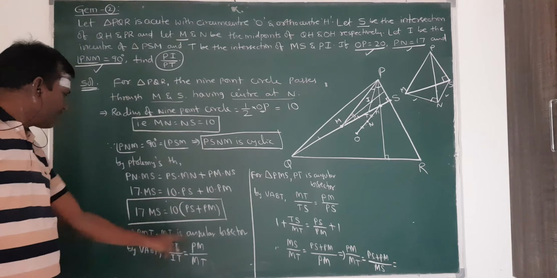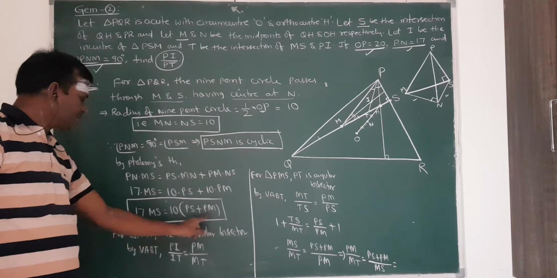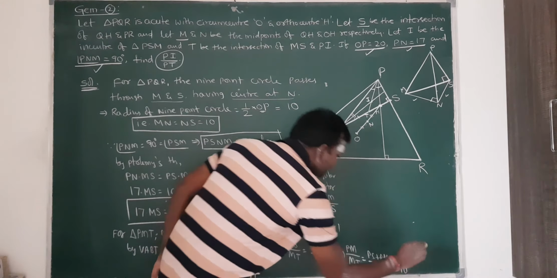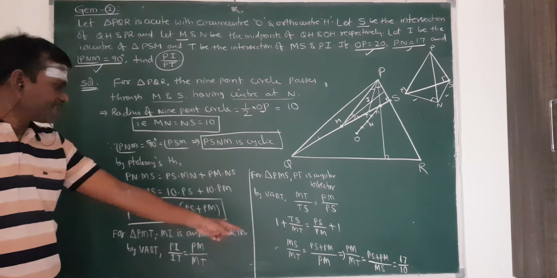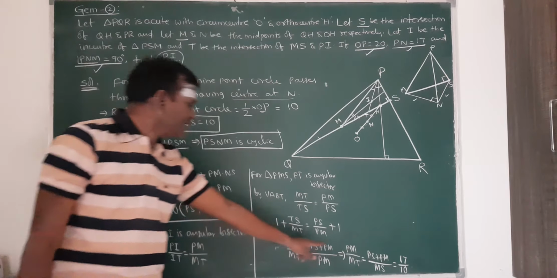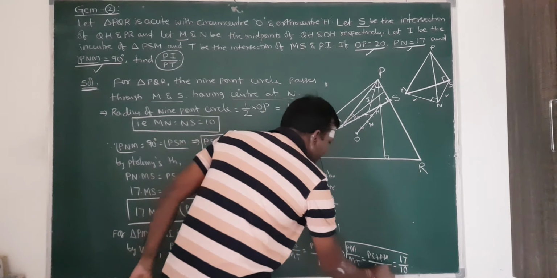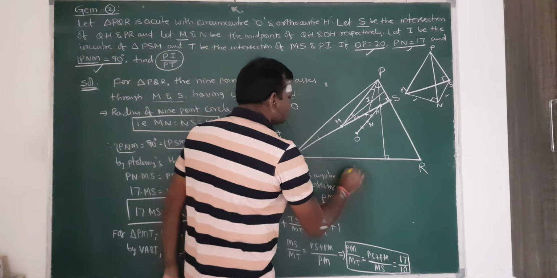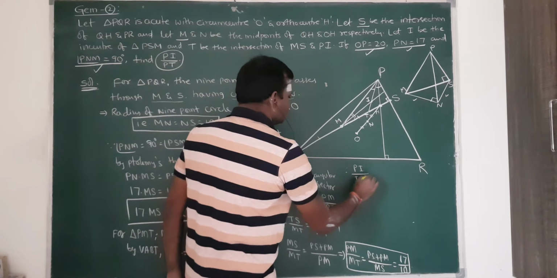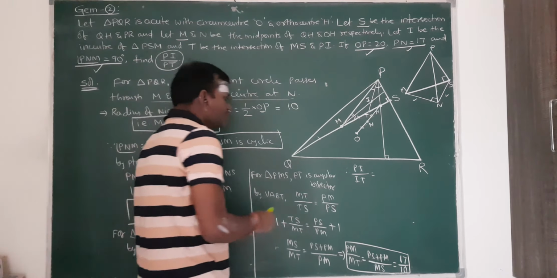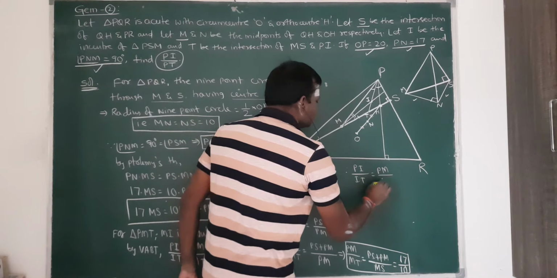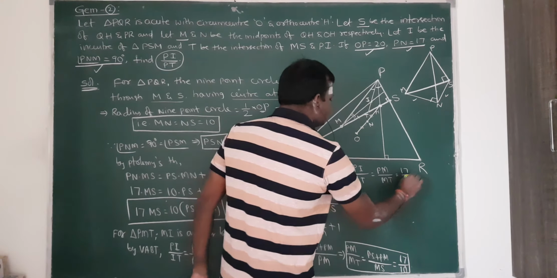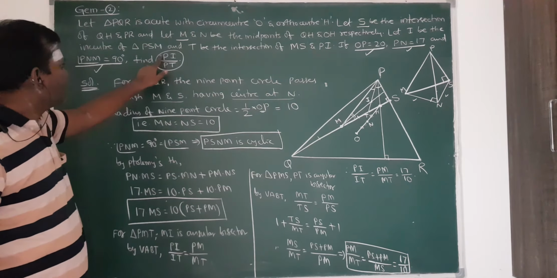But what is the Ps plus Pm by Ms value? It is 17 by 10 here. So this ratio is 17 by 10. Now I will substitute this Pm by Mt value here, because I want this ratio actually. That means Pi by It is equal to Pm by Mt, and the Pm by Mt ratio is 17 by 10, I got. But what I have to find here is Pi by Pt.